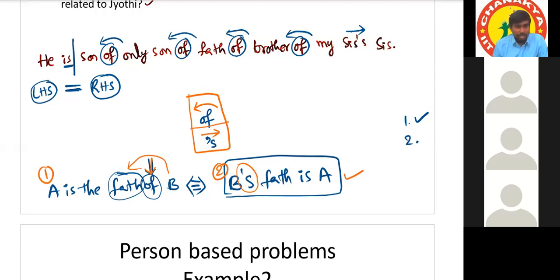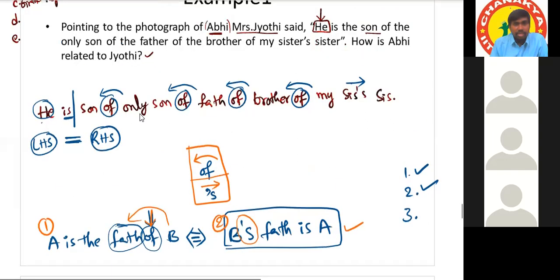So for this, the LHS and RHS we have to simplify individually. Okay, that is the second point. And the third point is that there will be no clarity whenever there are pronouns, the type of pronouns like he, my, she. We don't know who that person is. Yes or no? Yes, sir. Now replace those pronouns by their names.